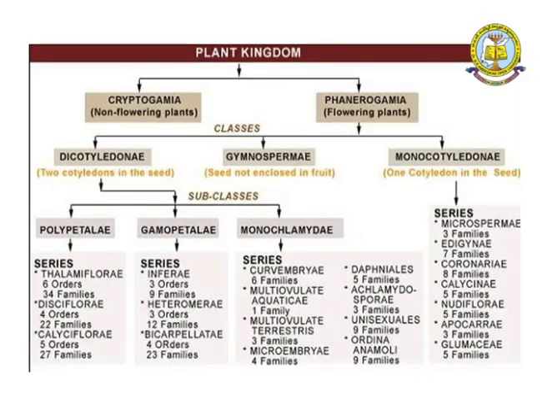Here 6 families are there. The second one is the multi-ovulate aquatic series. Aquatic means water plants. Here we look at only one family, Podostomaceae.